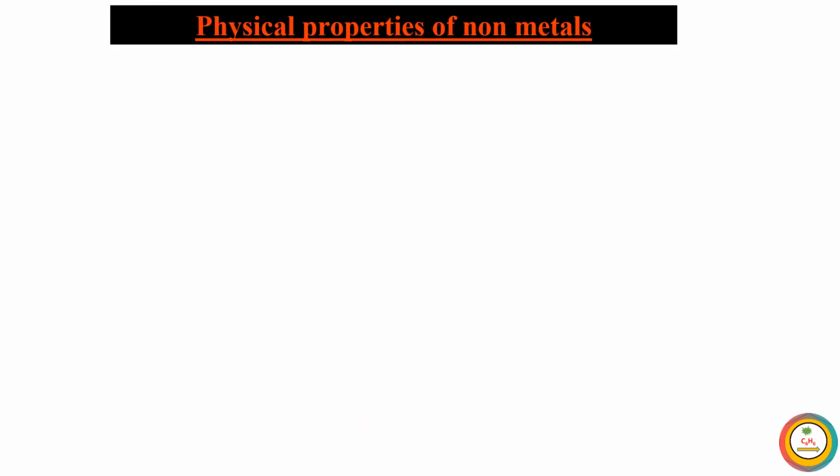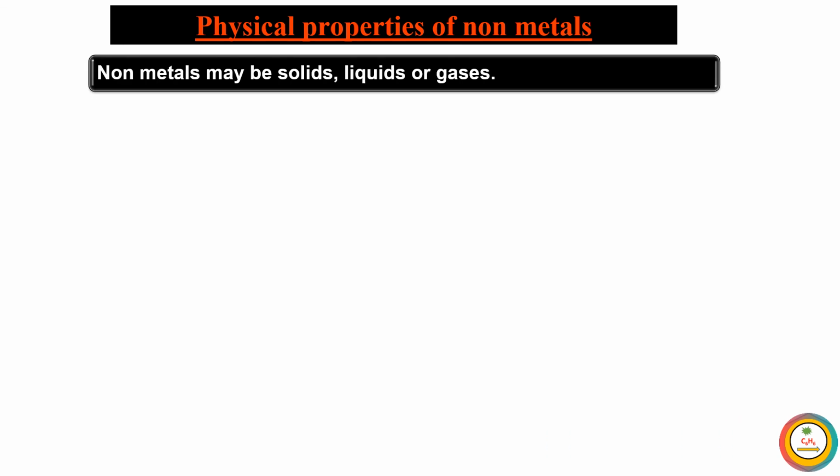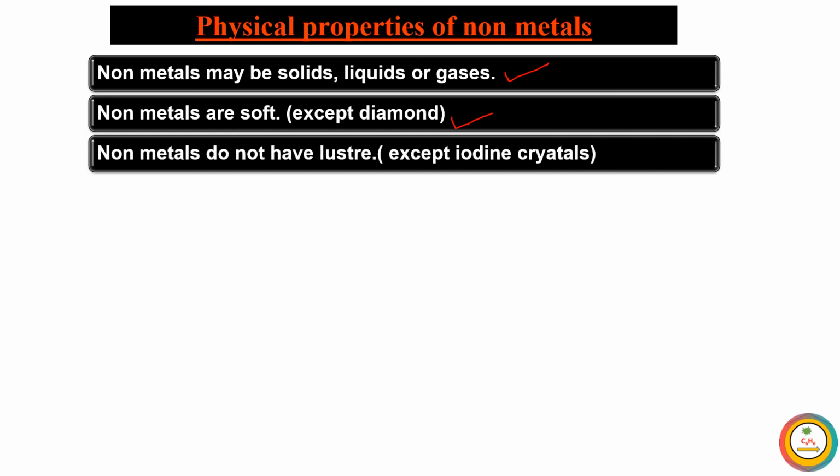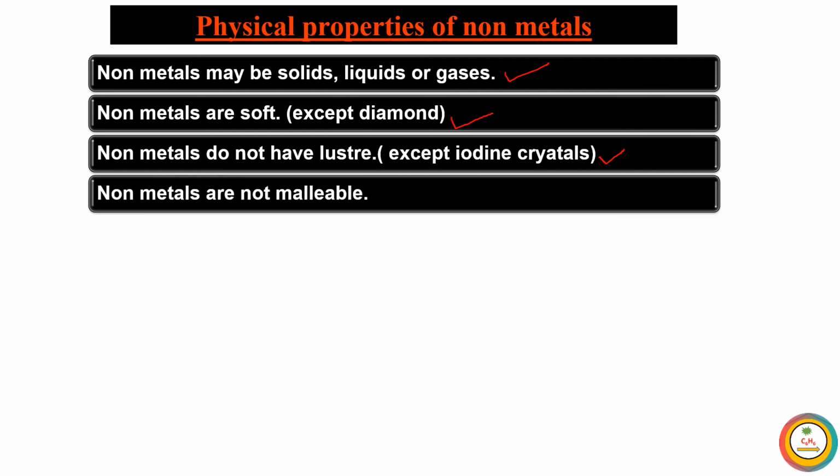On the other hand, some physical properties of non-metals. We can distinguish metals and non-metals by these properties. Non-metals may be solid, liquid or gas. Non-metals are soft except diamond. Diamond is a form of carbon and carbon is non-metallic in nature. Diamond is the hardest substance. Non-metals do not have metallic luster, but the exception is iodine. Iodine crystals shine like metals.